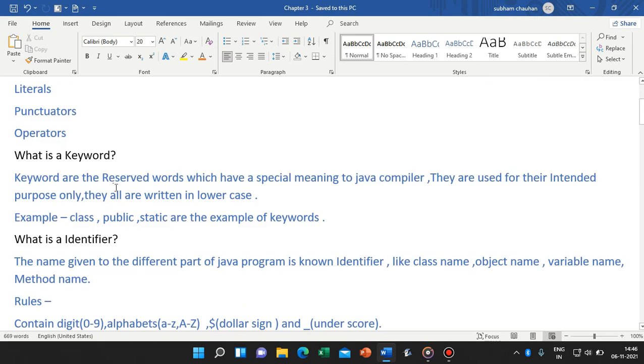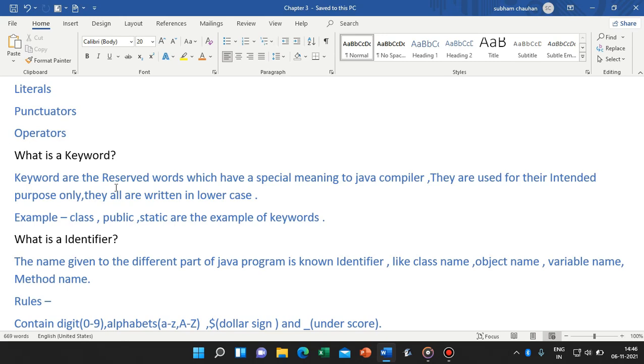Keywords are reserved words which have a special meaning to the Java compiler. They are used for their intended purpose only. They are written in lowercase. Keywords are reserved words, meaning they are used only for the purpose they were made for. Like class is also a keyword, which is used for making a class.